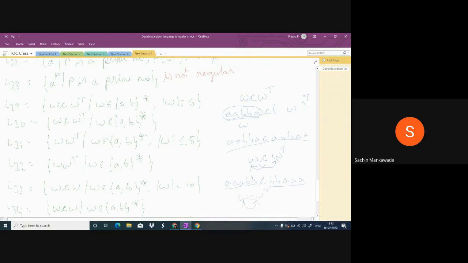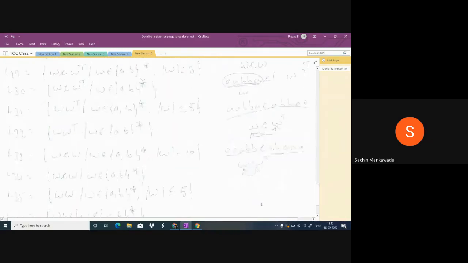So there is a relation between W and W transpose. I repeat, whatever is before C, after C it must be exactly the reverse.